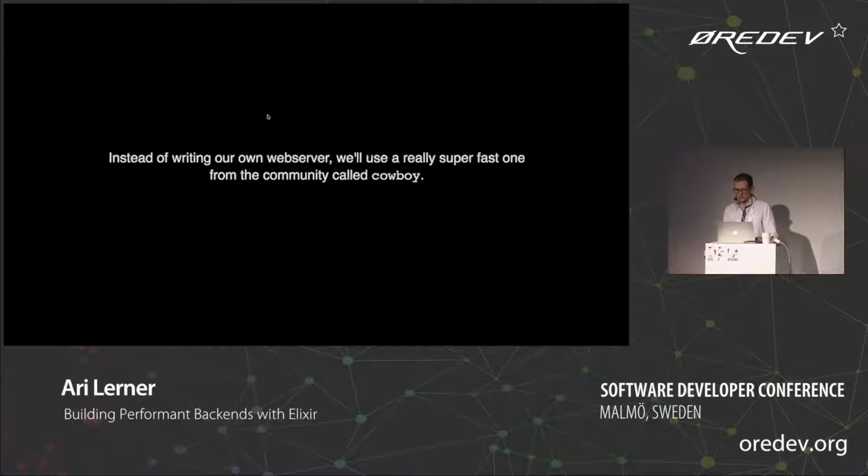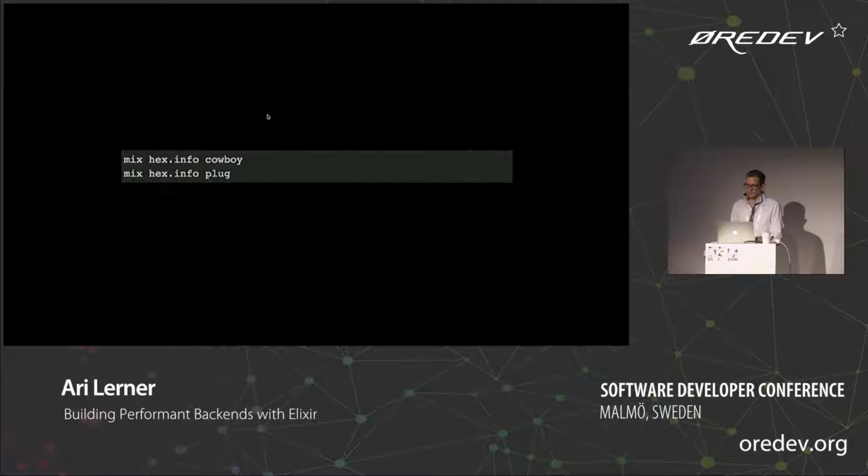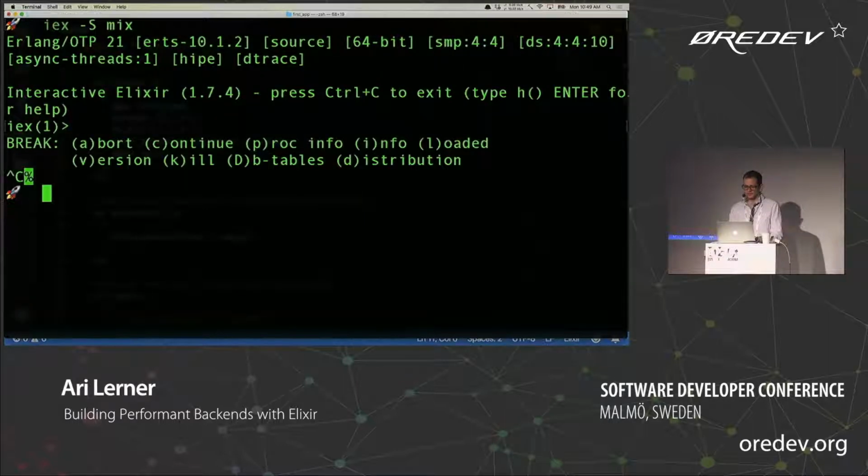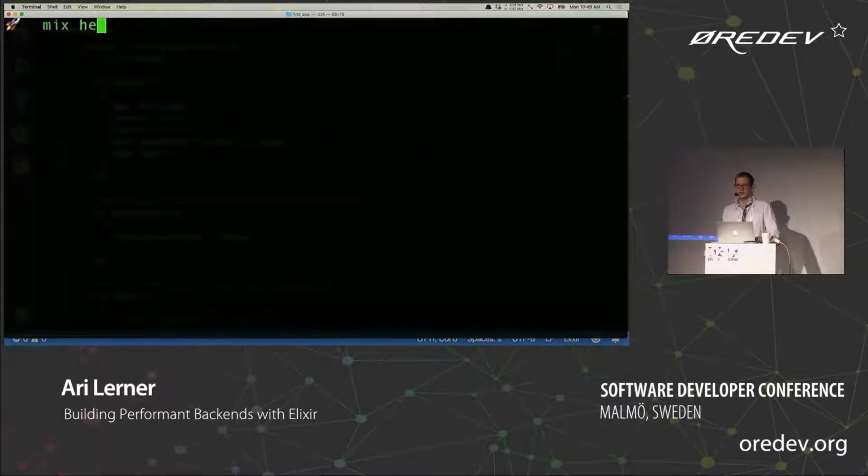So we'll use Cowboy, and we'll also use a library called Plug, and Plug allows us, in a really nice, convenient way, to handle and define how we want requests to be handled. So if you want to go and find the latest versions of these, we'll use the mix tool again. Man, it's so handy how this thing comes in handy, right?